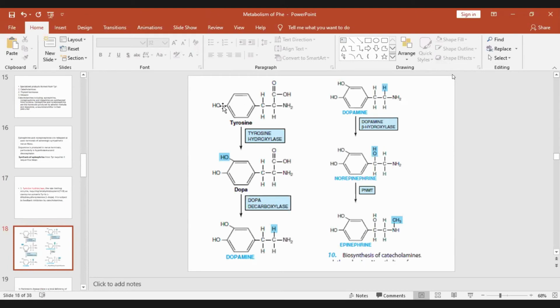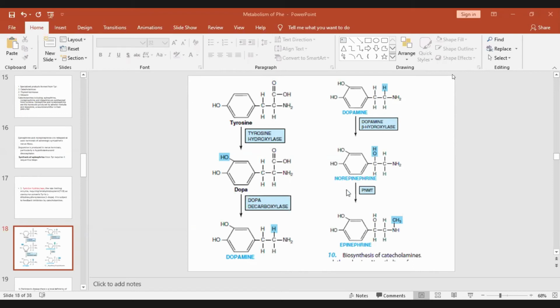Tyrosine is acted upon by tyrosine hydroxylase, which is similar to phenylalanine hydroxylase, forming DOPA. This DOPA is decarboxylated, so carbon dioxide is removed to form dopamine. And this dopamine is acted upon by dopamine beta hydroxylase. This is the alpha carbon, this is the beta carbon. A hydroxylation occurs here to form norepinephrine.